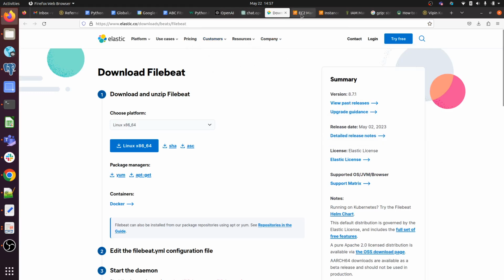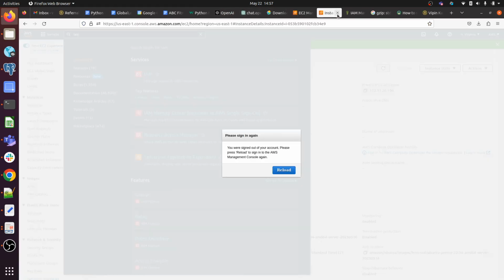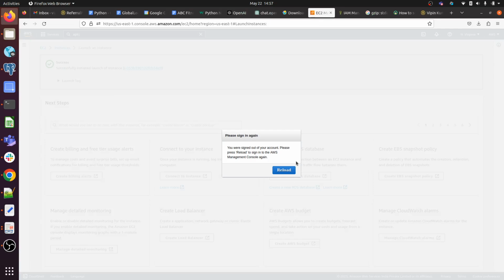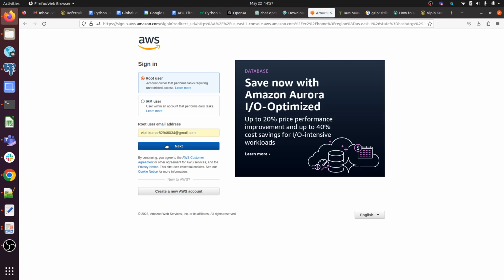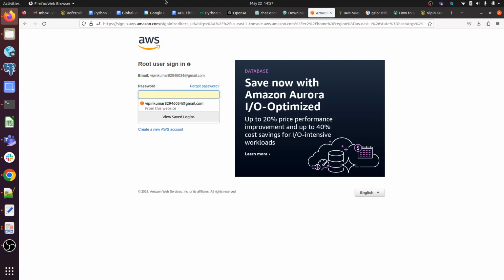It got logged out. So I will cancel that and reload, because I have not downloaded the credentials for that user. So let me see. Signing in as the root user first, then click next.